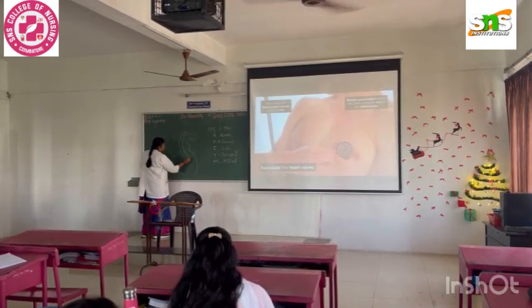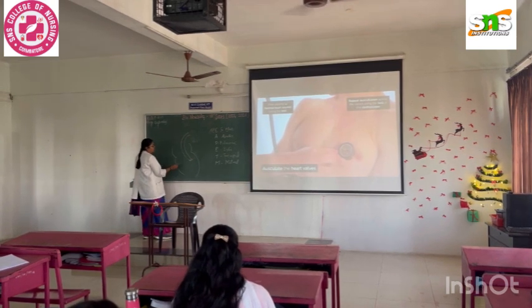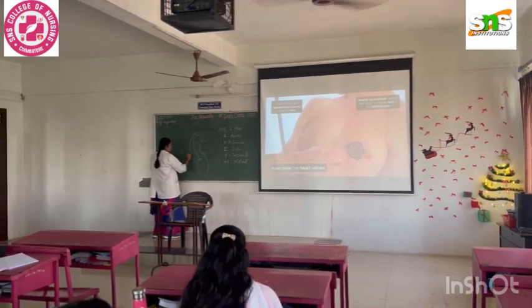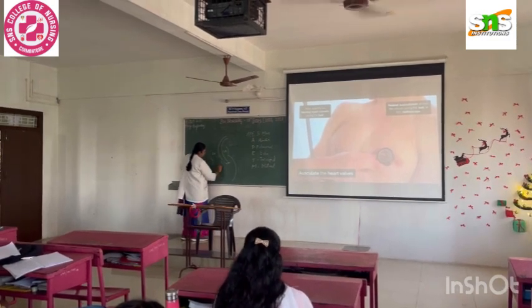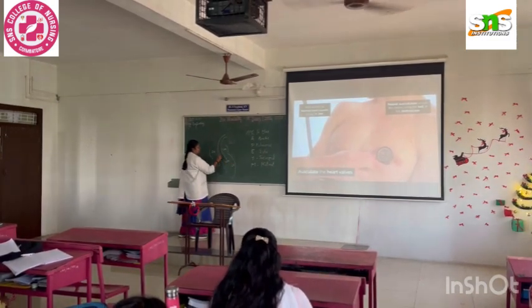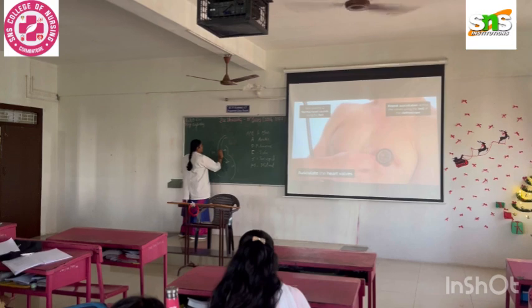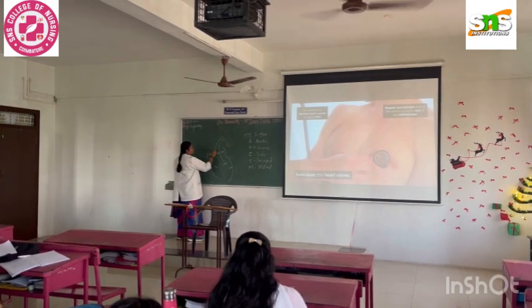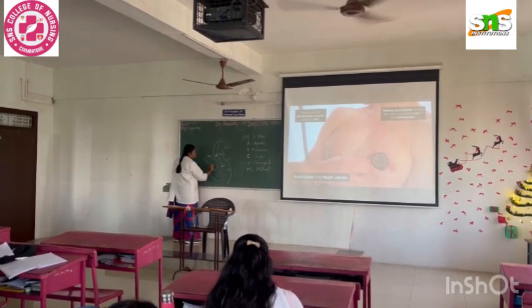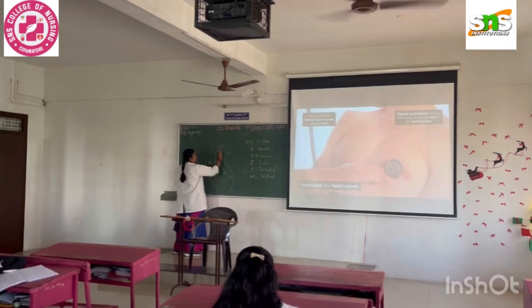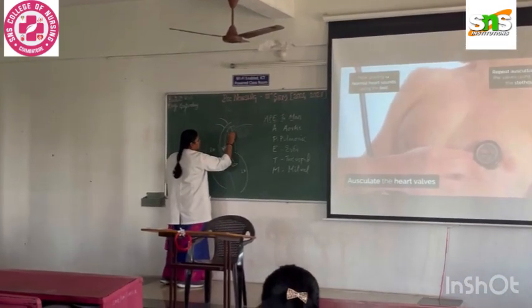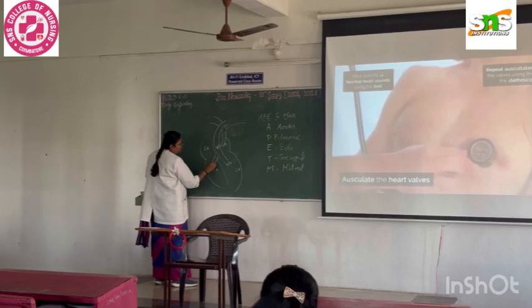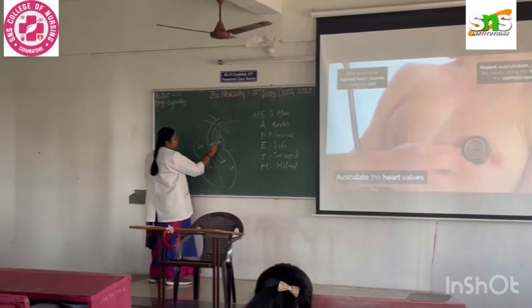Yes, the aorta comes from the left ventricle. This will be the RA, LA, RV and LV. So this is the aorta, but it will be overriding. So here you have which vessel? Pulmonary arteries.